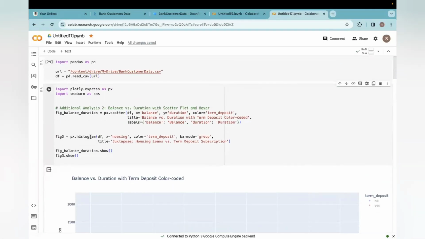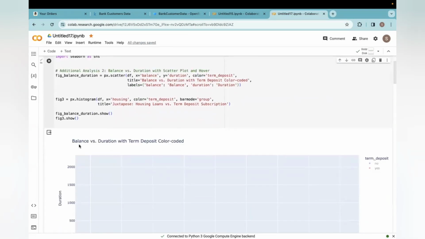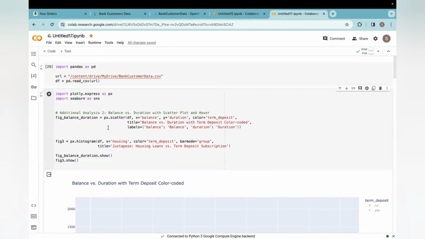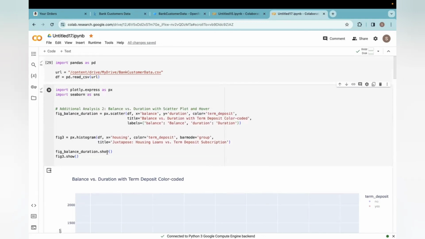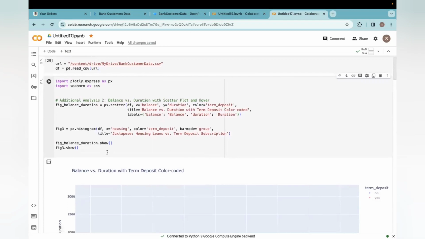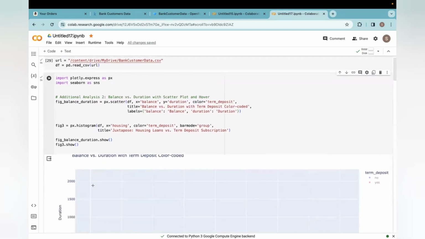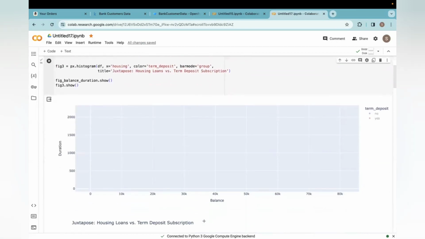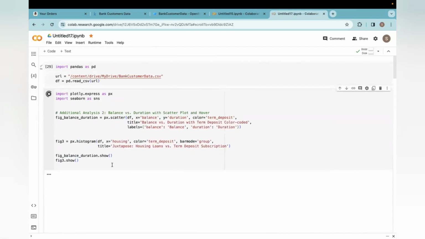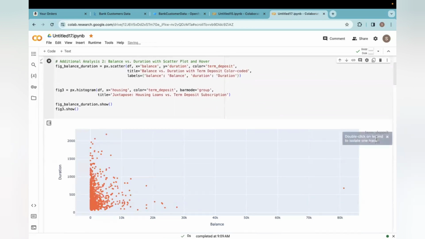So first, this is a chart where I used balance and duration, a scatter plot with hover. Here, utilizing the Plotly Express interactive scatter plot, it explores the relationship between the account balance and call duration. The color-coded points represent term deposit subscription status. Insights: here we can check based on the selection of a term deposit. Here, this is a graph which I made. When I selected no for the term deposit, the respective duration and balance points would be represented.